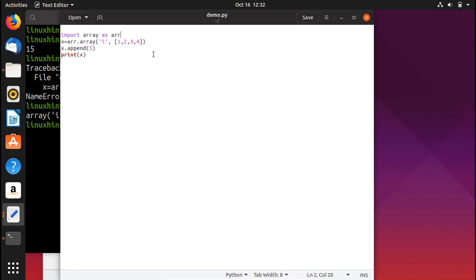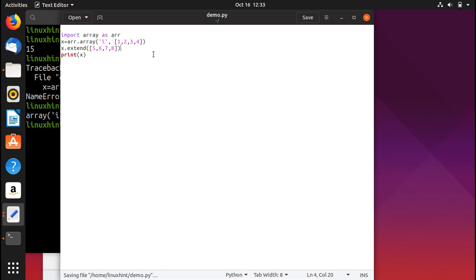You can also extend the array. Using the extend function, you can add multiple values. So let's say we write x dot extend, and here we have multiple values, like 5, 6, 7, 8.